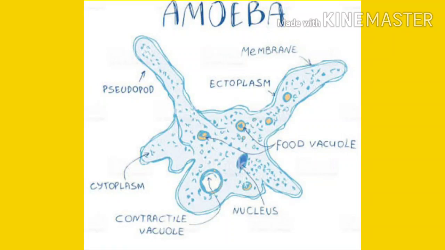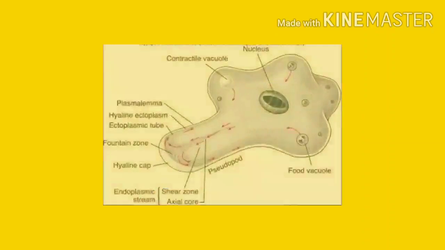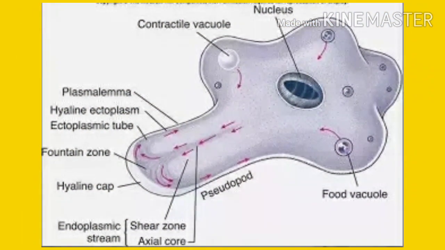The body of an amoeba is irregular in shape. The outer covering of the body is the cell membrane. A prominent nucleus lies in the center, surrounded by cytoplasm. Now the question comes, how does an amoeba move? The organ of locomotion in an amoeba is the pseudopodia. Pseudopodia means what? False feet. Clear? So amoeba moves with the help of pseudopodia.